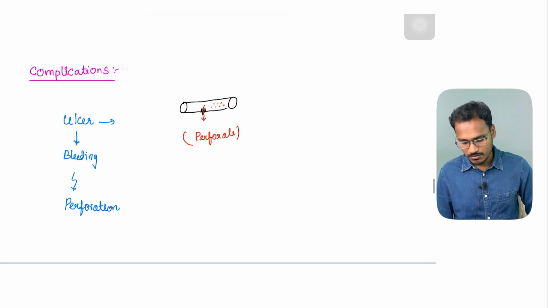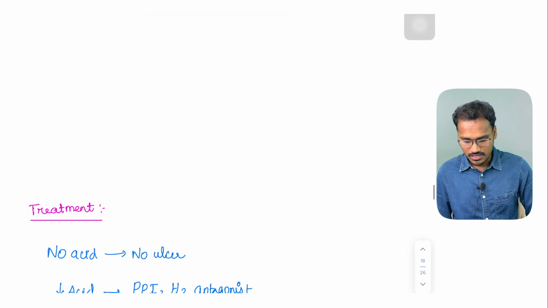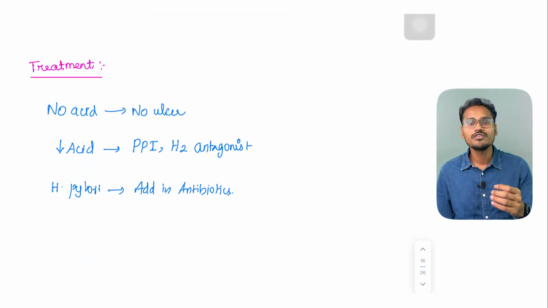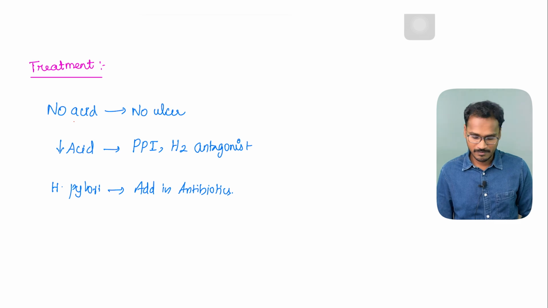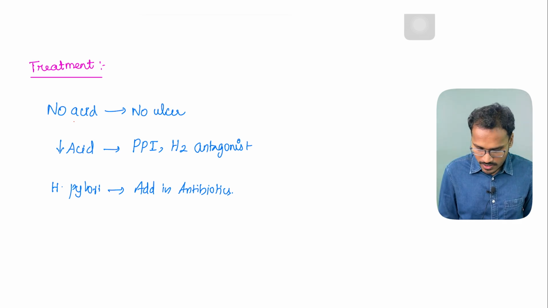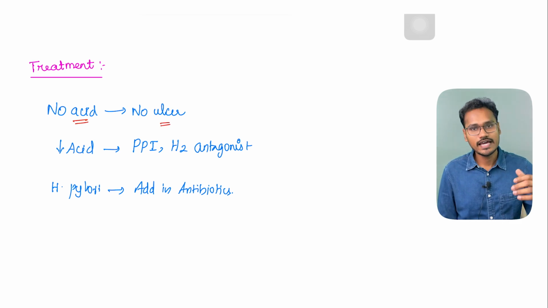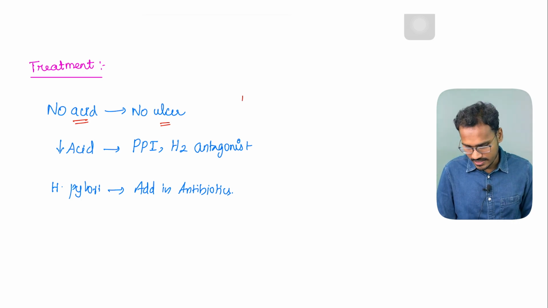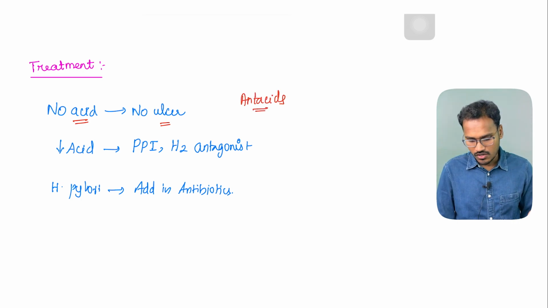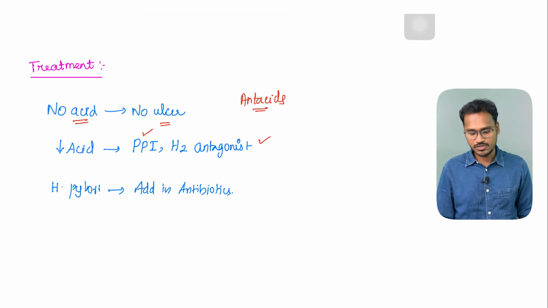And these proton pump inhibitors and H2 blockers are one of the beautiful inventions which has saved a lot of patients from going into a surgery. So what is the treatment? No acid, there is no ulcer. So if the acid is already secreted, then you can give antacids. We can give them antacids or the proton pump inhibitors and the H2 antagonist.